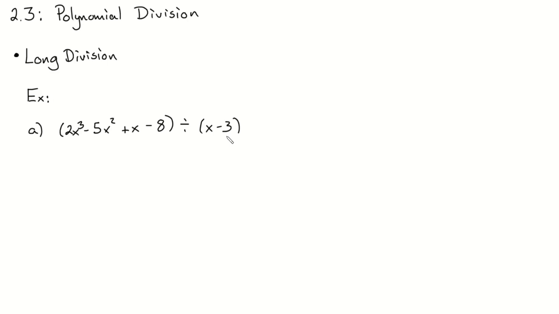Okay. The thing that we get, the answer, is going to be our quotient. What do you call the thing that's being divided? The dividend. And what do you call the thing that we're trying to divide by? The divisor. Okay. We will refine that. I'm sorry? What's the line in between? This is a vinculum.